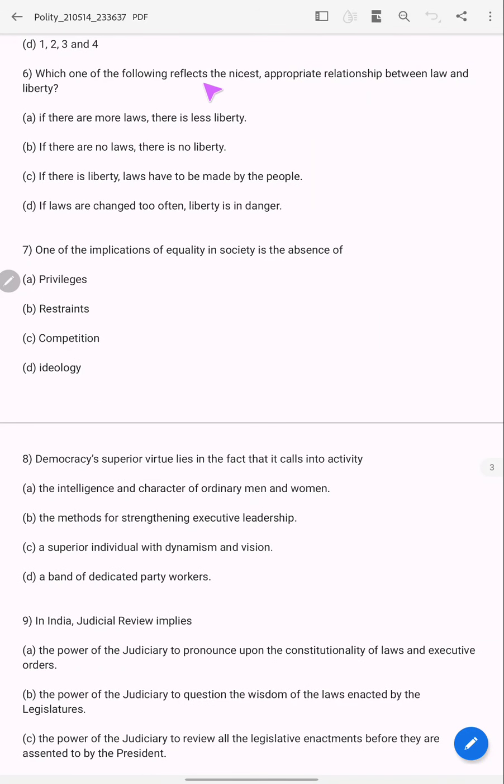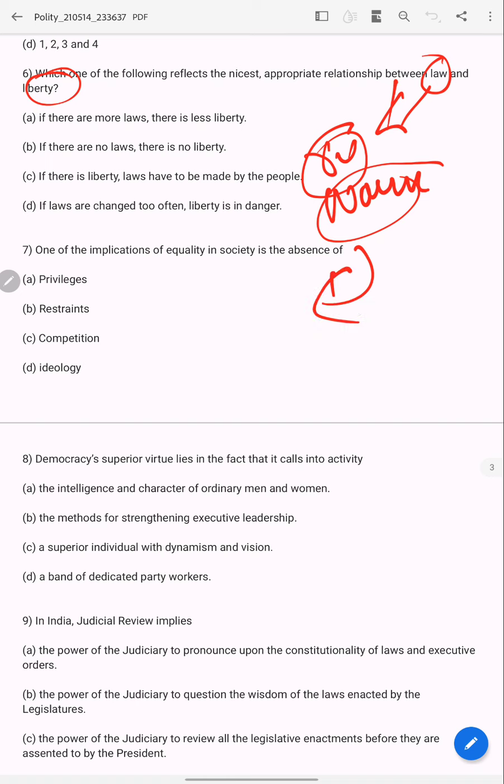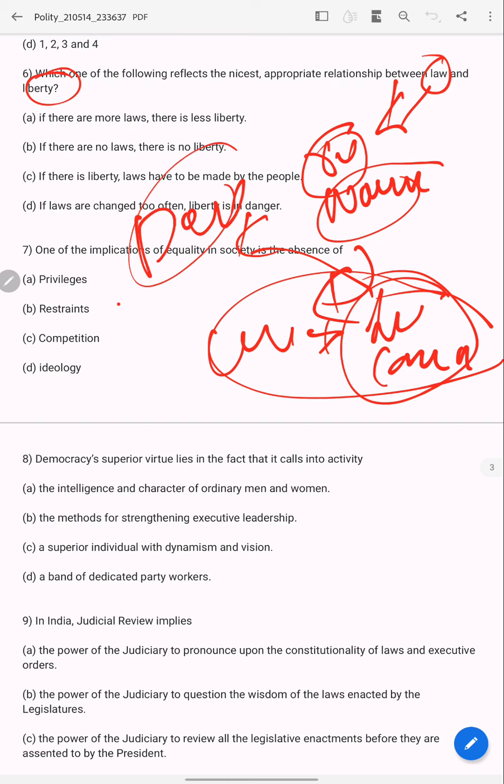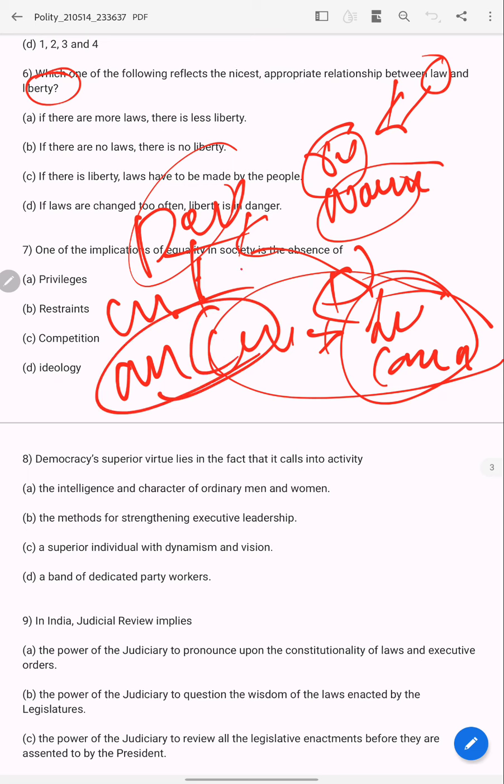Which one of the following reflects the most appropriate relationship between law and liberty? What is law? What is liberty? You should know. Just now I explained liberty. Now what is law? Law is regulations or norms which regulate individuals or communities so that individuals and communities can develop without harming other individuals and other communities.